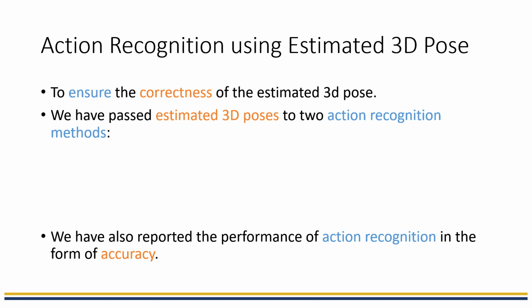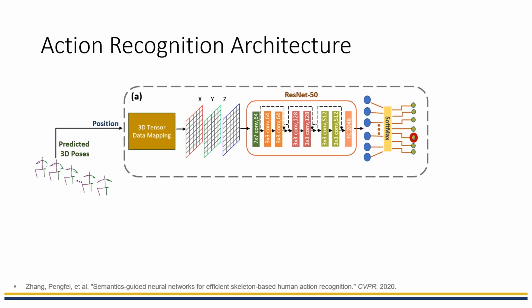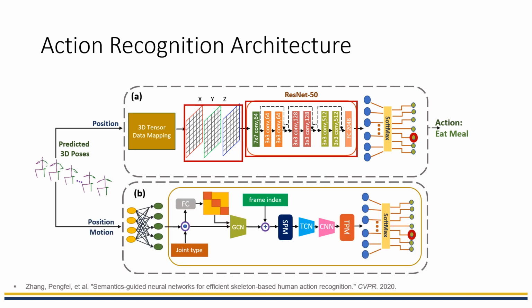In order to compare the quality of the estimated 3D poses, 2 action recognition methods are used, including a simple baseline CNN and a semantic guided neural network based method. In baseline CNN, we take a sequence of estimated 3D poses and pass it to ResNet 50 architecture for action classification, whereas for semantic guided neural network, we utilize both joint level and frame level information for action recognition.